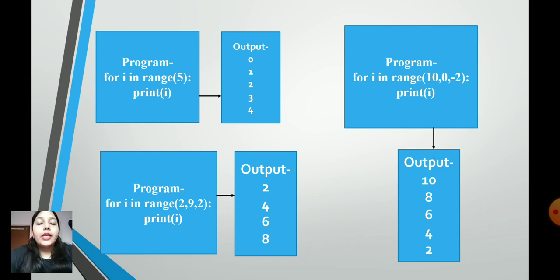So let us see the last example now: for i in range 10, 0, minus 2, print i. Here my start is 10. As I told you, if I put a negative sign before the step value, it is going to be a decrement. So my output will start from 10, 8, 6, 4, then 2, but not 0 because 0 is the stop. I hope these programs were sufficient to tell you the features of the range function.